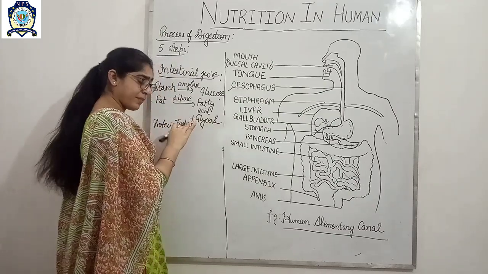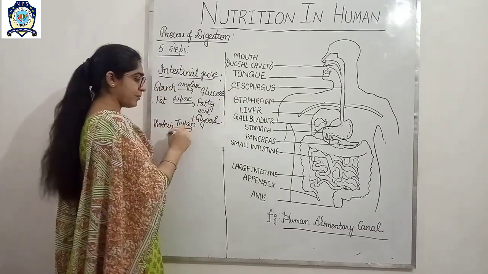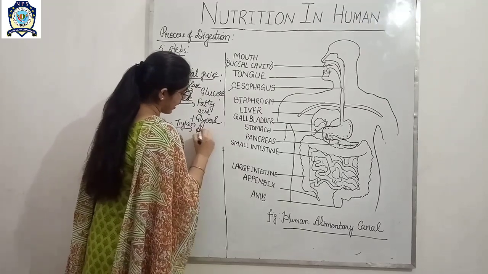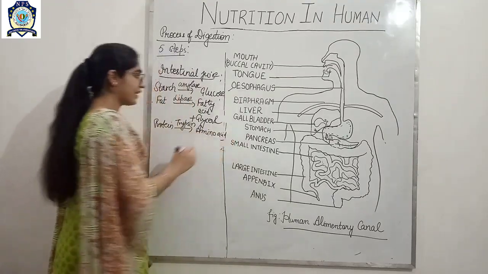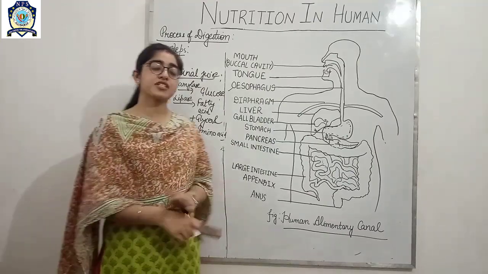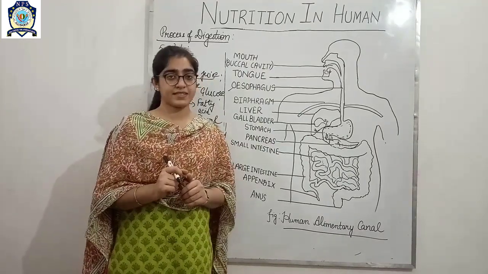Trypsin is secreted by the pancreas. So protein in the presence of trypsin is broken down into amino acids. So here the complete digestion occurs in the small intestine.